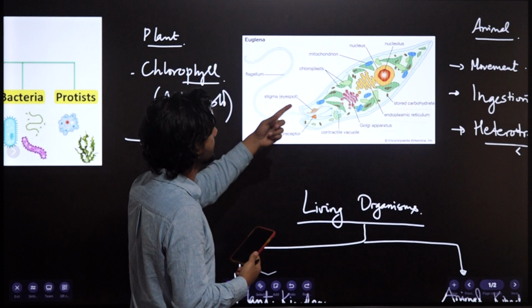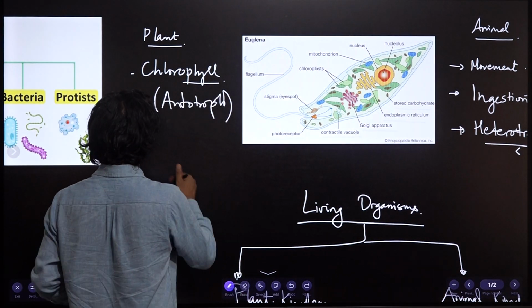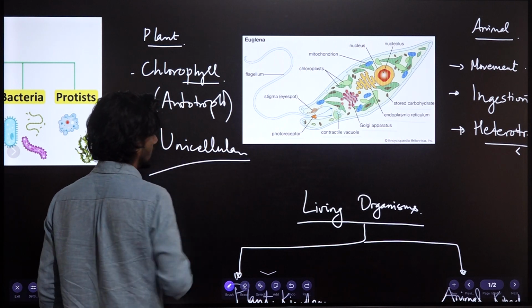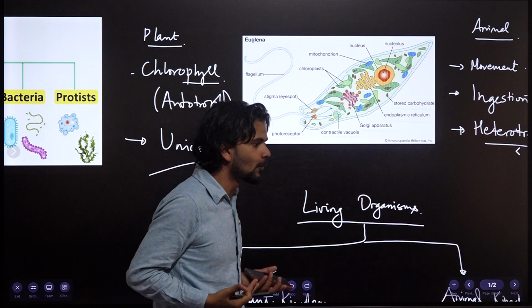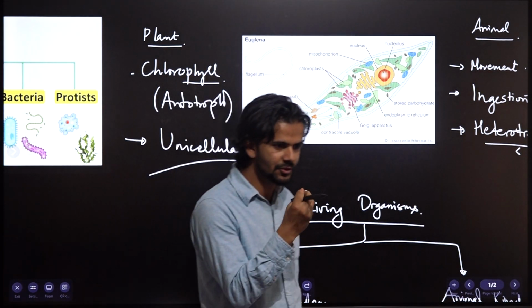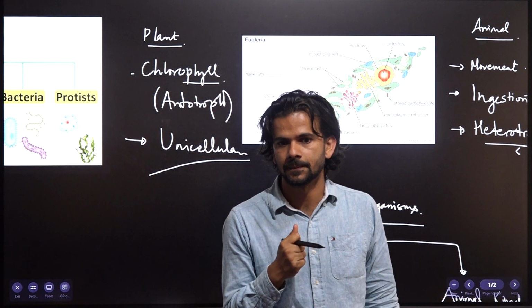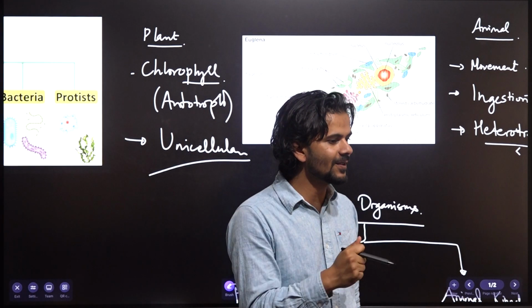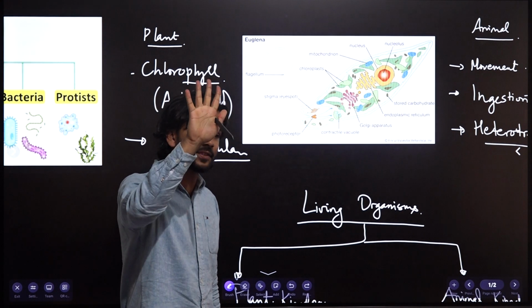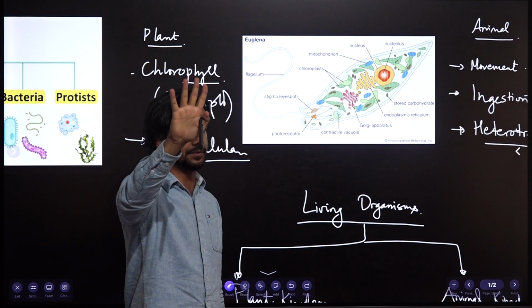It is unicellular, small, right? Which kingdom should we put it in? So that's the problem. Where should we put it? And that's why this classification was not the best classification. And that's the reason why now in modern times we have the 5 kingdom classification.